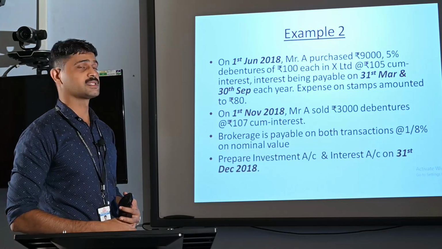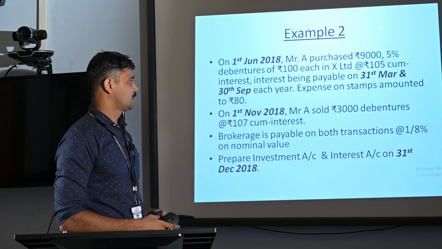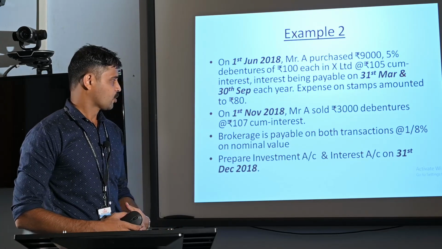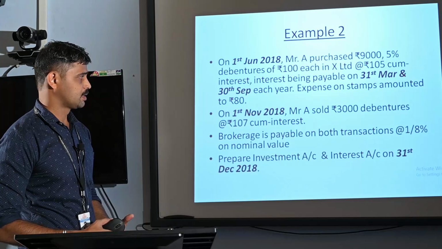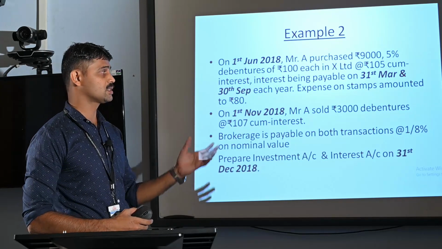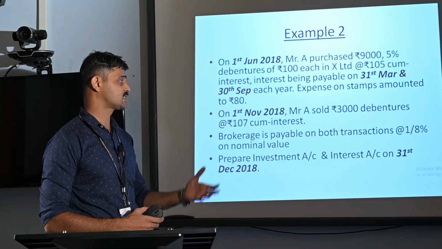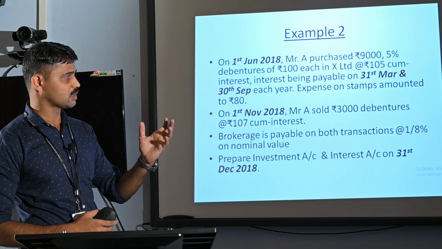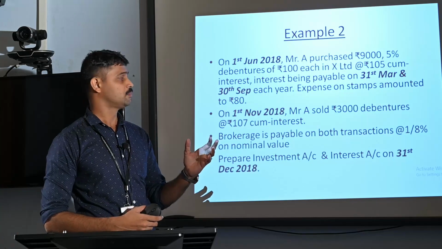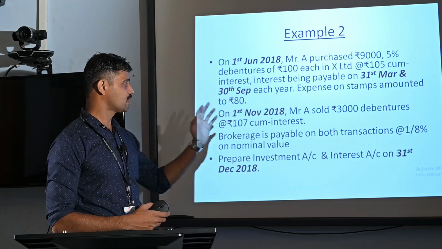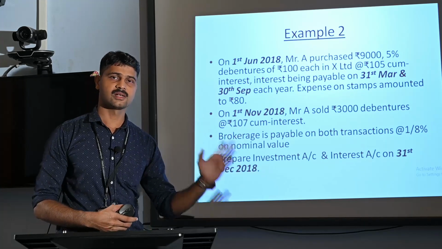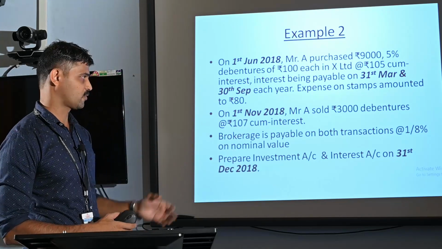A for purchasing this investment. That's the first transaction. Then come to the second transaction. On 1st November 2018, Mr. A sold rupees 3,000 debentures at rupees 107 cum interest. Out of rupees 9,000 debentures, rupees 3,000 debentures have been sold by Mr. A on 1st November 2018 at a price of rupees 107. That is also cum interest, including the amount of interest.